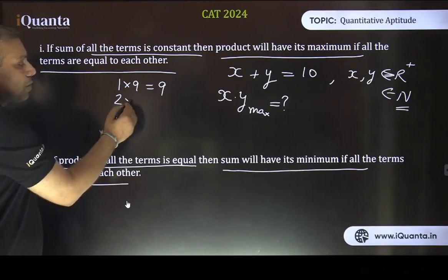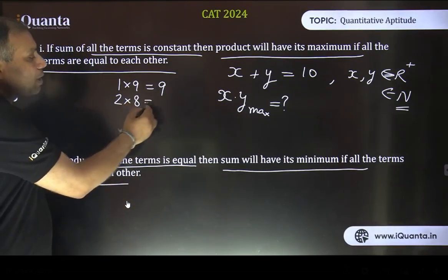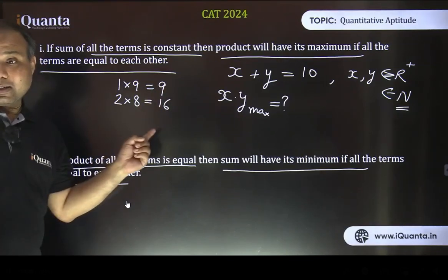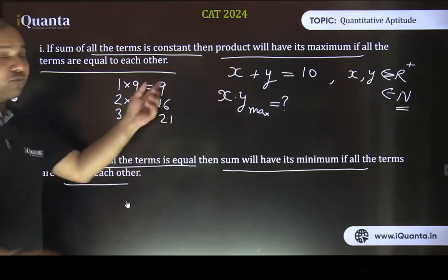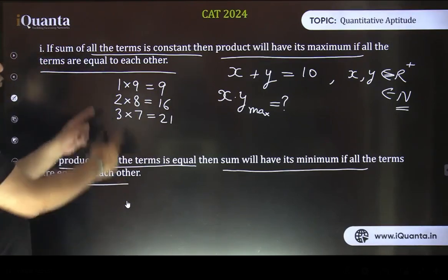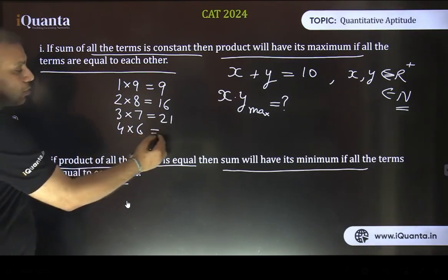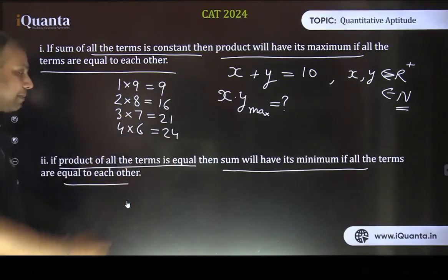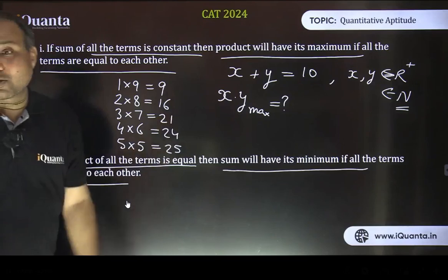So x can be 2. If x is 2, then y will become 8, and the product comes out to be 16. You can see that it is increasing, right? Further, if I take x as 3, then y becomes 7, and the product becomes 21. It is further increasing. As the two values x and y come closer to each other, when it becomes 4 and 6 it is further increasing. So it becomes maximum when they become equal to each other, because after that the product is going to decrease.